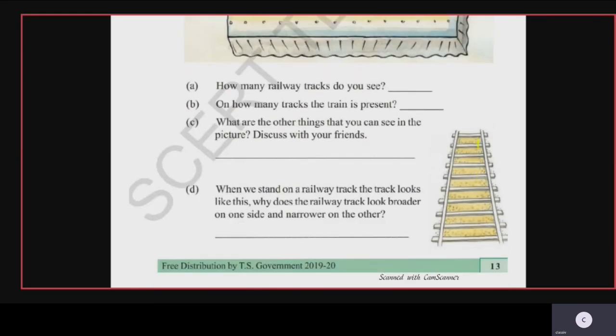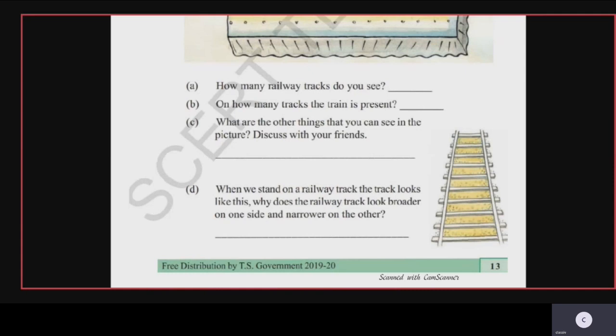The first question, how many railway tracks do you see? So how many railway tracks can you see, children? Only 2 railway tracks are there. The B question, how many railway tracks have a train standing on them? There is only one railway track on which a train is standing. The C question, what other things do you see on the platform? What other things can you see, children?